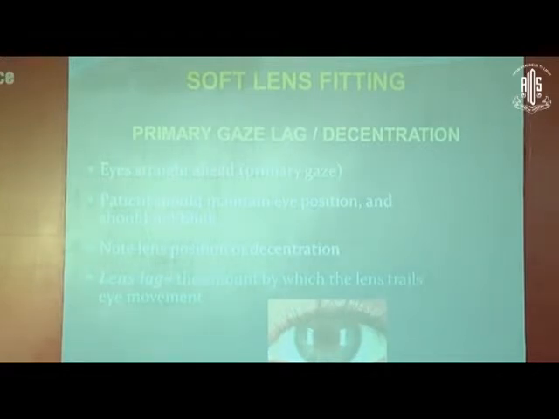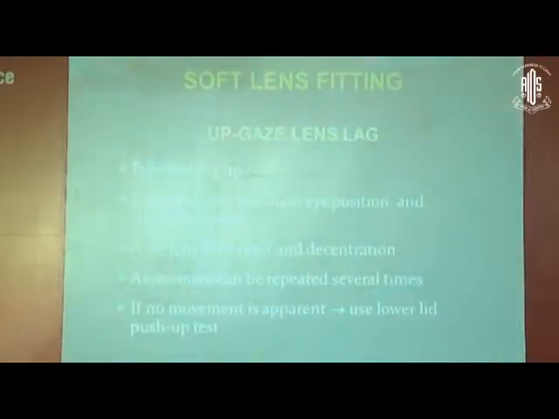Now, what is decentration in primary gaze? If the patient is looking straight ahead and the lens is still lagging, this means it's a decentered lens in primary gaze, as for example this. The patient is in primary gaze, but you can see here the margin is coming up here and this is going down. So this is a lagging, decentered lens in primary gaze.